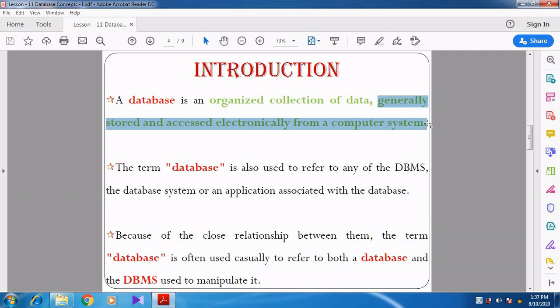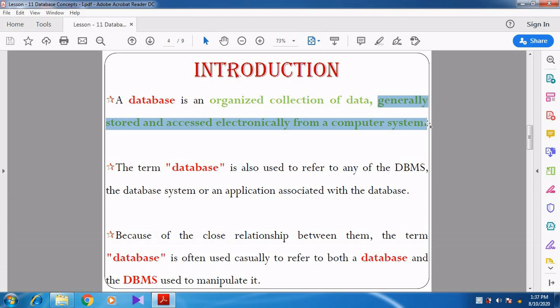Or after a few years, if you take that note, it may be missing. Or even if you keep the note in a safe manner, it will not be as fresh as before. Somehow the ink will fade. So instead of that, we are going to store the data in a systematic manner.